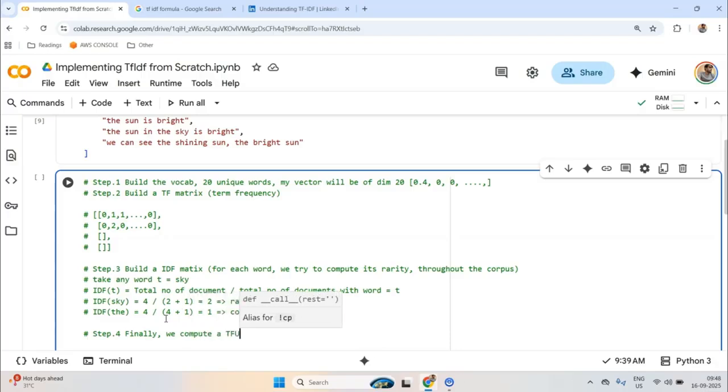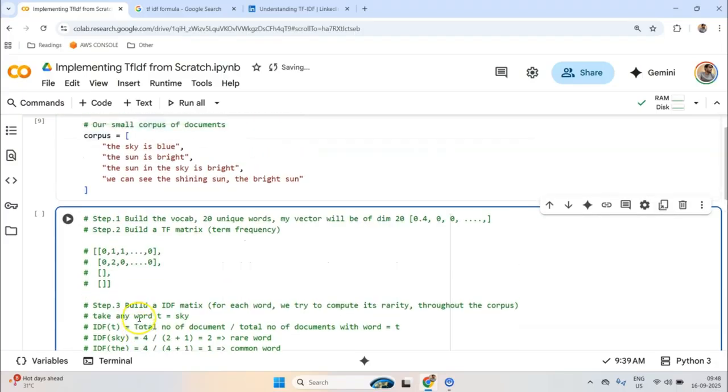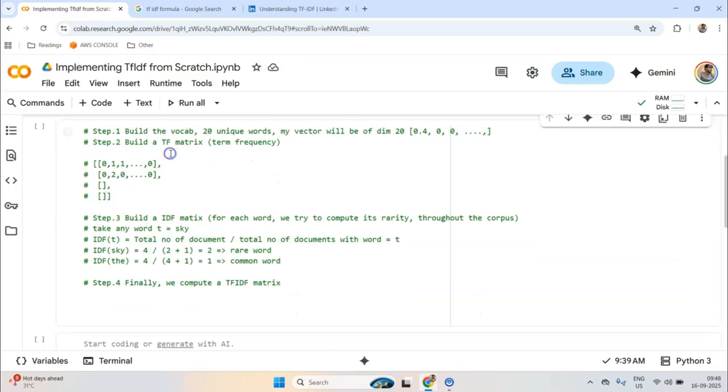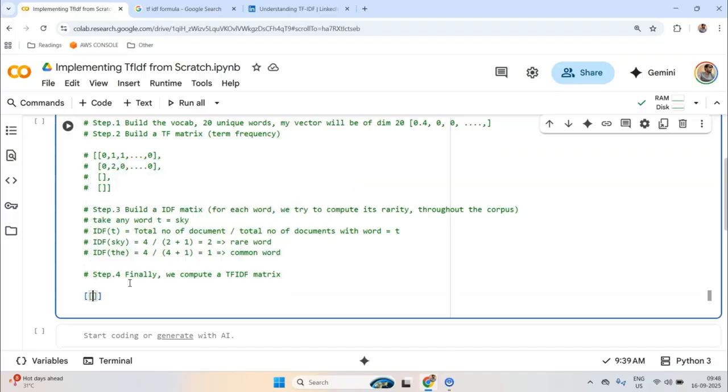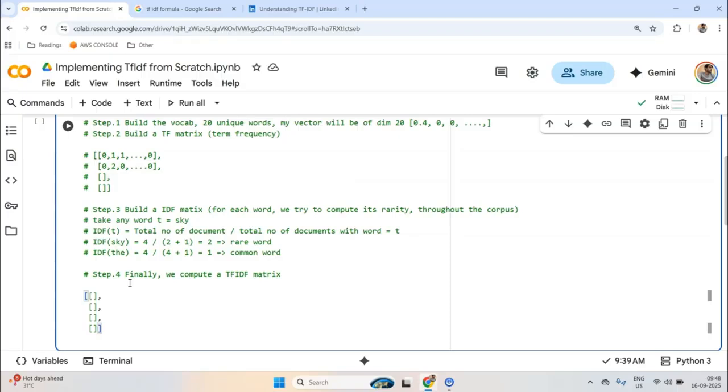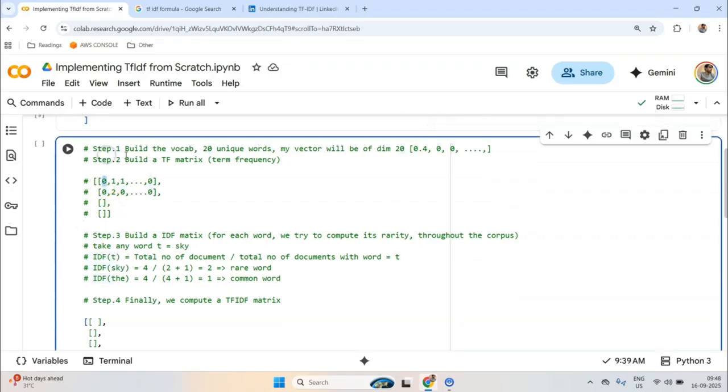Finally, we compute a TF IDF matrix. Now, what is this matrix? Basically, each row corresponds to each document. So I take my term frequency matrix, and I multiply that with the IDF. I have an IDF value for this word, right? So I'll take this entry and the IDF of this word, because this index corresponds to a unique word, right?